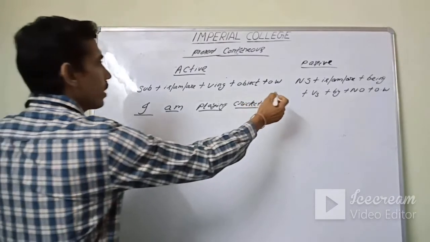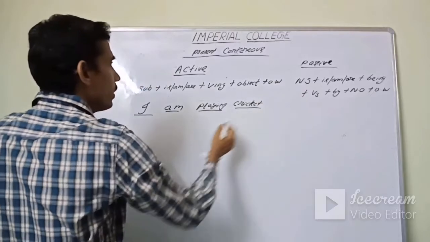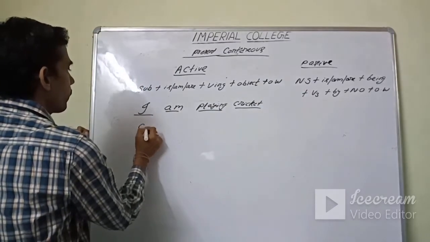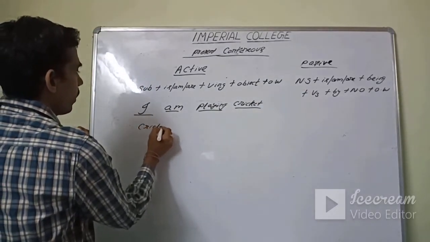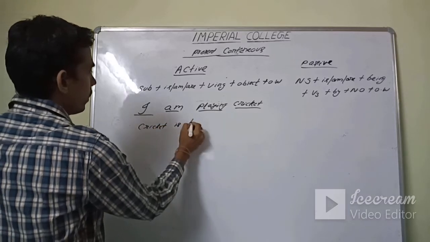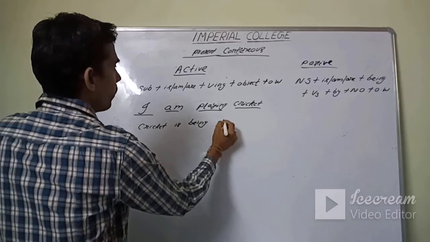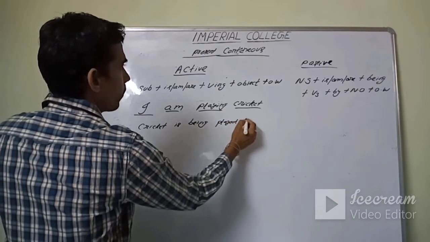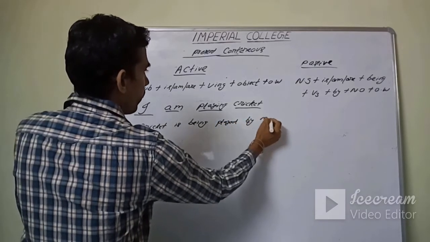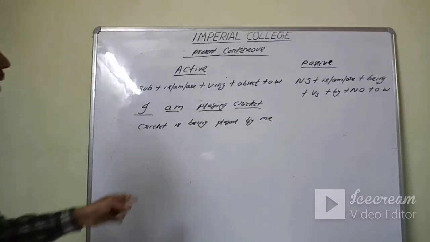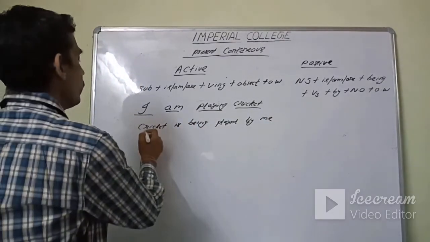So the answer will be: cricket is being played by me. Okay, see how the answer comes.